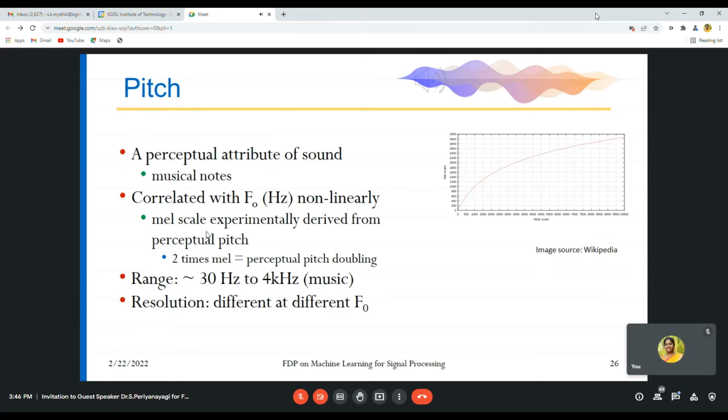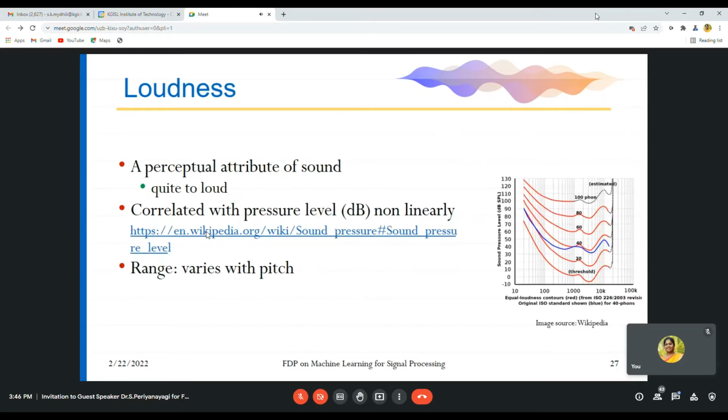Another attribute of the sound signal is loudness. When you are keeping quiet, your amplitude will be less. When you are louder, it will be high.